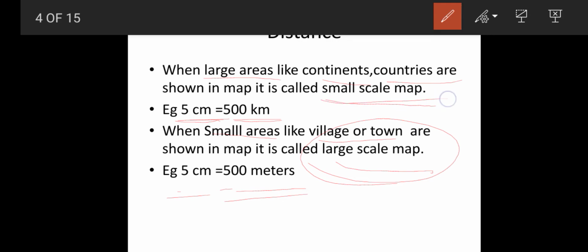A small scale map represents large areas like countries and continents. For example, 500 kilometers will be represented by 5 centimeters. But a large scale map represents only small areas like villages or towns. For example, only 500 meters is represented by 5 centimeters.